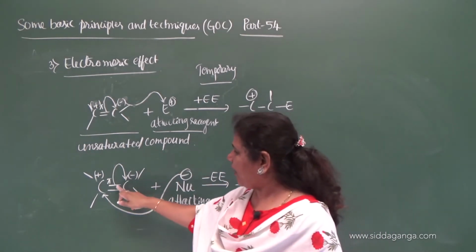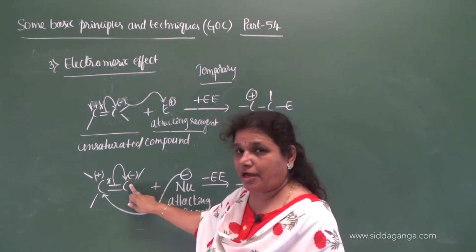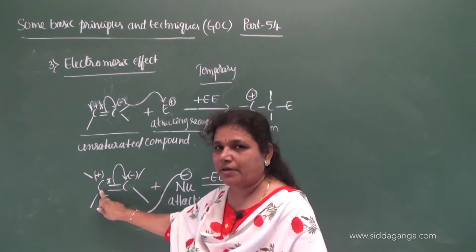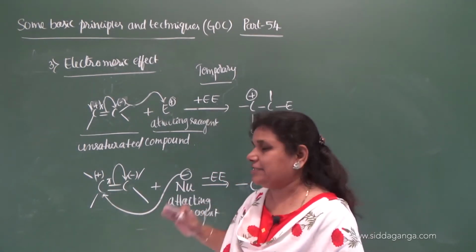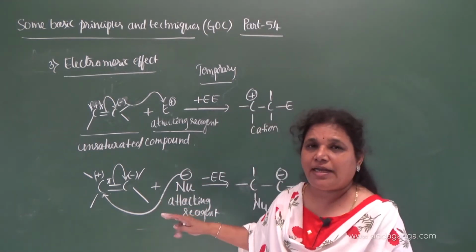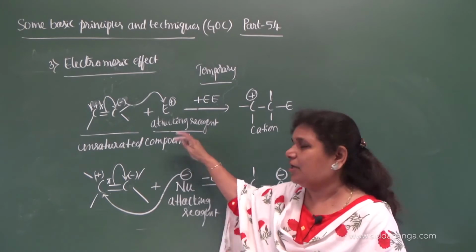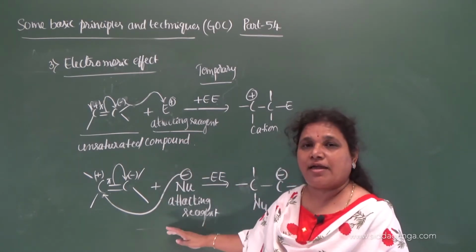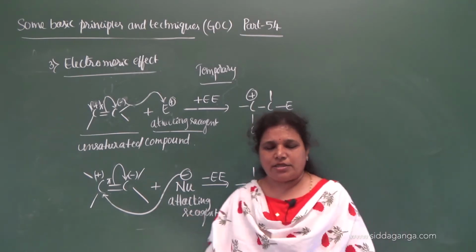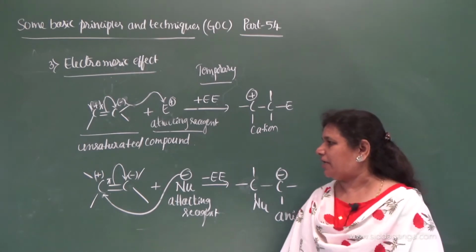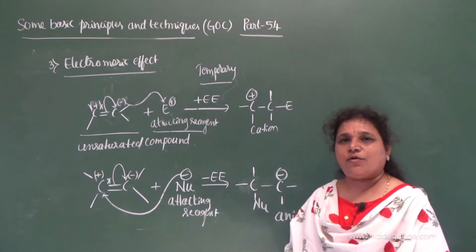See here, the pi electron displaces onto this carbon, but the attacking reagent gets bonded to this carbon. So the displacement of the pi electron takes place away from the attacking site, whereas in the positive case it is towards the attacking site. So these are the two types of electromeric effects, the positive electromeric effect and the negative electromeric effect.